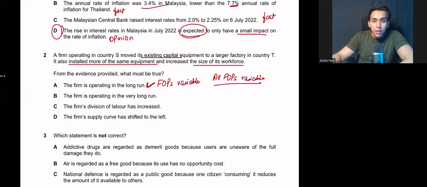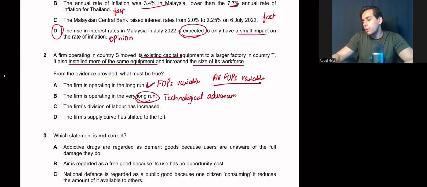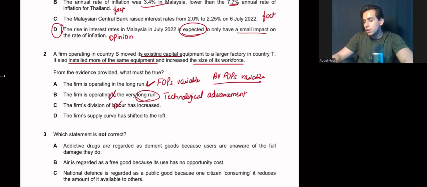The firm is operating in the very long run. Very long run means technological advancement. Whenever there is technological advancement in your business, you operate in the very long run. But the problem is that in this question, there is no such statement regarding improvement in technology or updating the technology, research and development, and all that. So this is wrong. The firm's division of labor has increased. There is no such evidence that we have in this case. The firm's supply curve shifted to left? No, it shifted to right. So the answer is A.